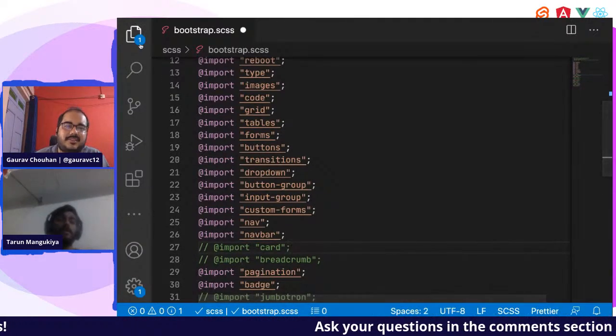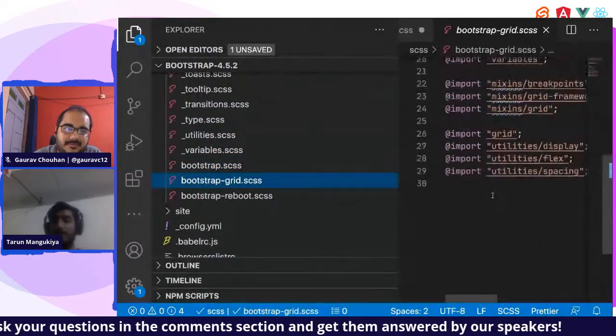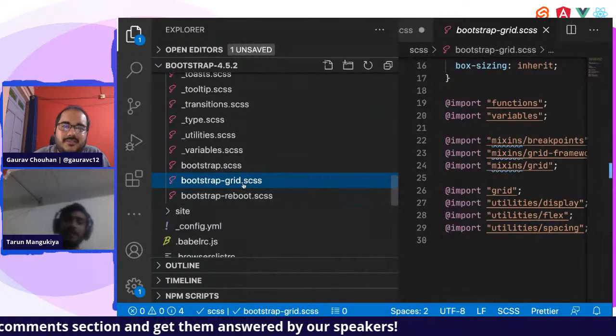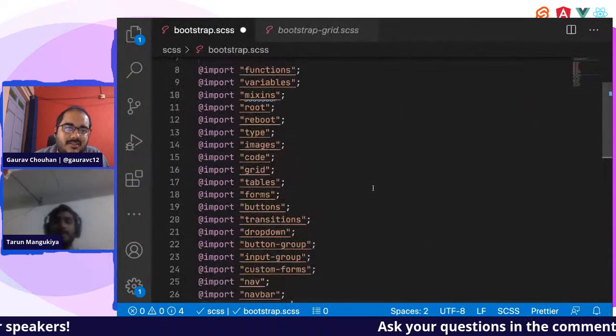If you just want to use the Bootstrap grid, they have given a separate file for that too, so you will be able to use just the Bootstrap grid. But I usually use the whole Bootstrap with the unneeded parts commented out.